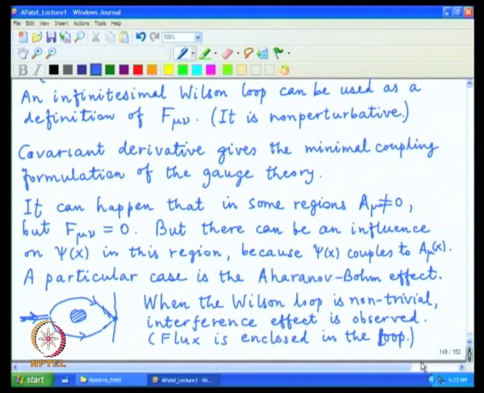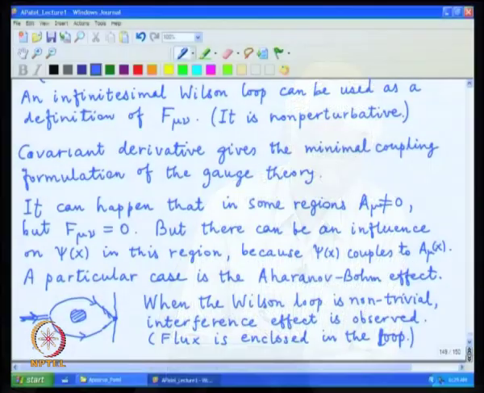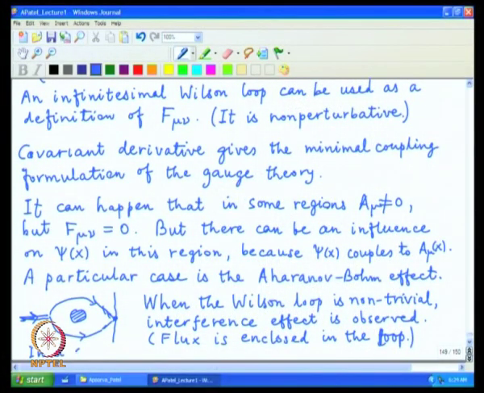non-trivial experiment, and it is certainly experimentally observed, and in that particular sense, in a sense A mu is more fundamental than F mu nu, because one sees the effect of A mu directly on the wave function even when F mu nu is absent.